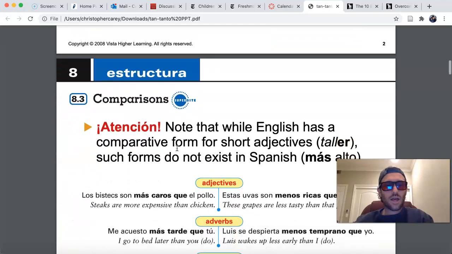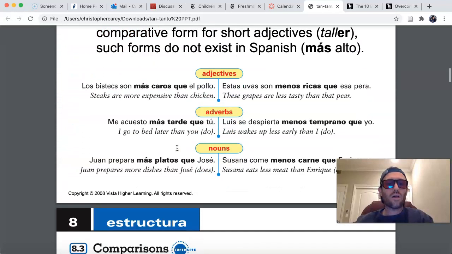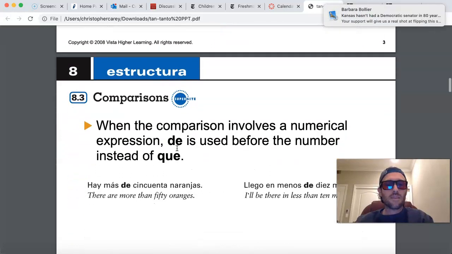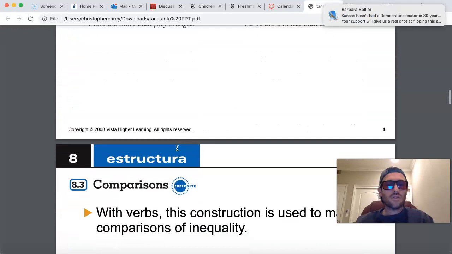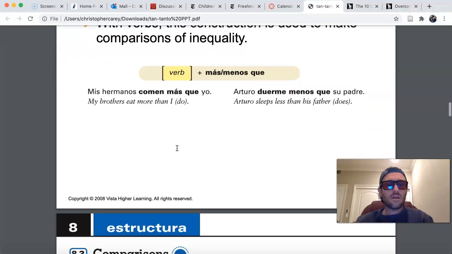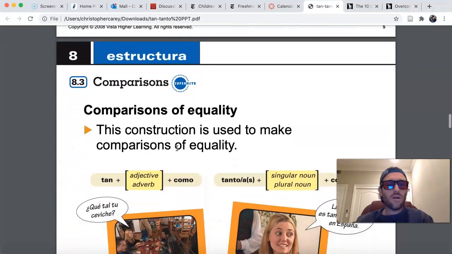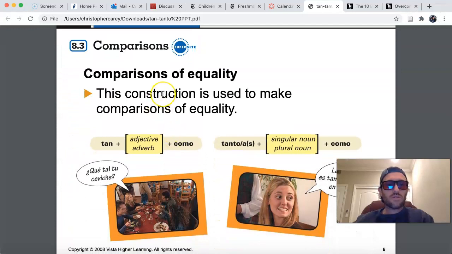But today we're going to look at comparisons of equality. And we'll get there eventually. There we are. So for comparisons of equality, we use the following construction. Tan, adjective or adverb, and como.